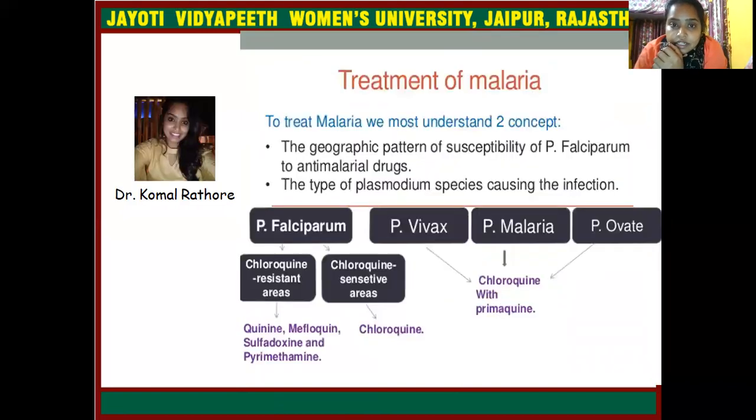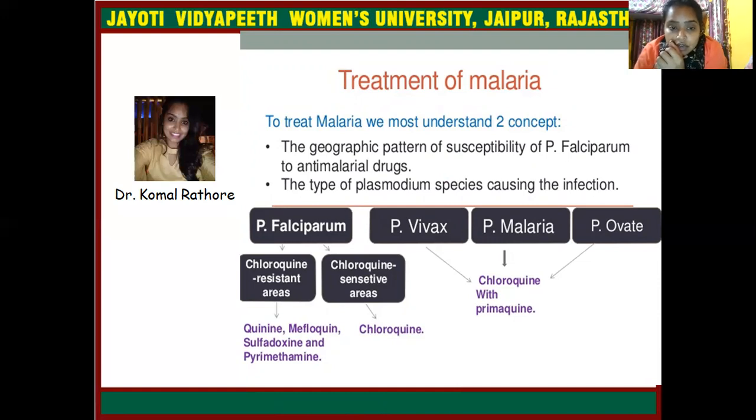And now treatment. To treat malaria, we must understand two concepts: the geographical pattern of susceptibility of Plasmodium falciparum to antimalarial drugs, and the type of Plasmodium species causing the infection, called Plasmodium falciparum, Plasmodium vivax, Plasmodium malariae, and Plasmodium ovale. So for Plasmodium falciparum there are chloroquine-resistant areas and chloroquine-sensitive areas.